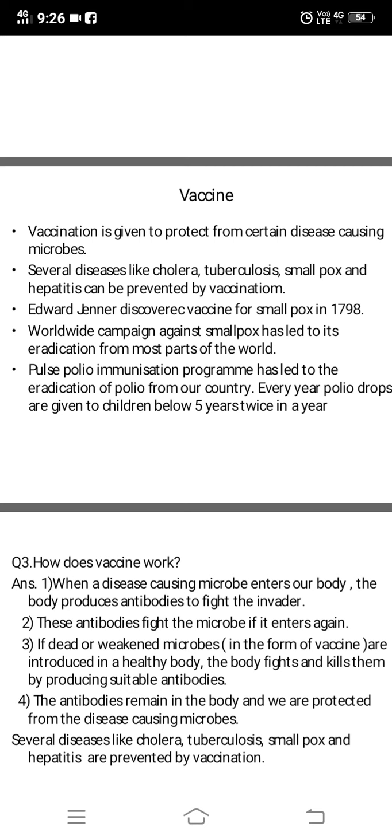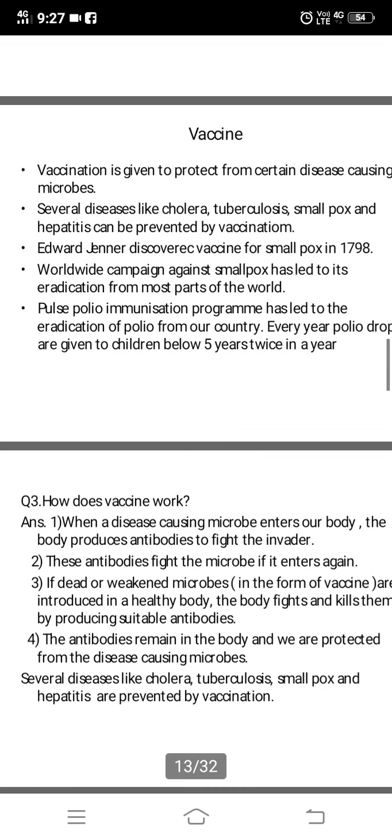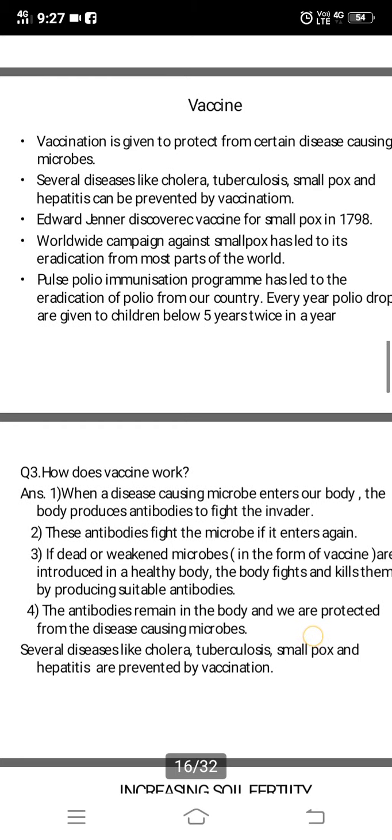So in order to eradicate polio from our country, the pulse polio immunization program has been started, and every year 2 times polio drops are given to children below 5 years free of cost. And of course, because of this pulse polio immunization program, polio has been eradicated from India.